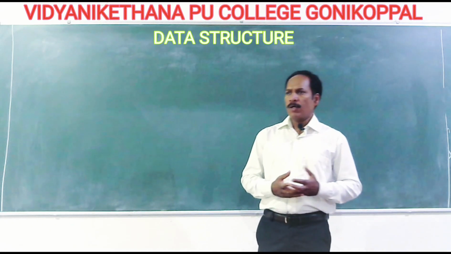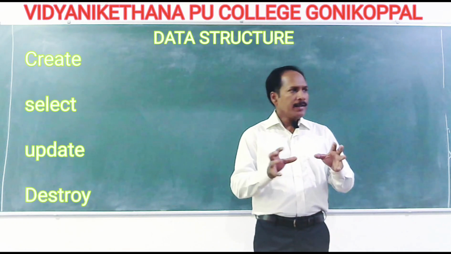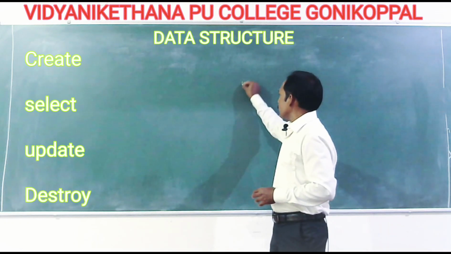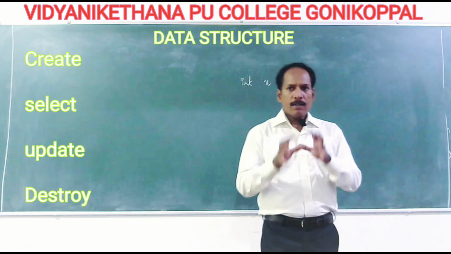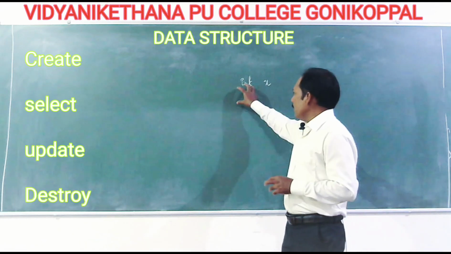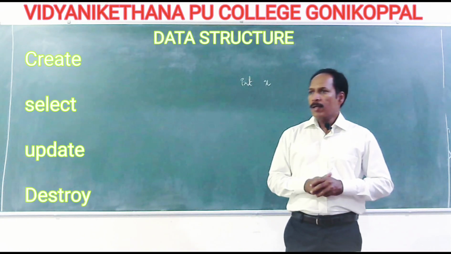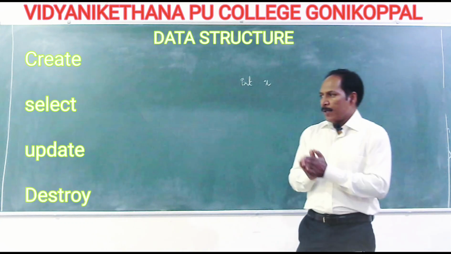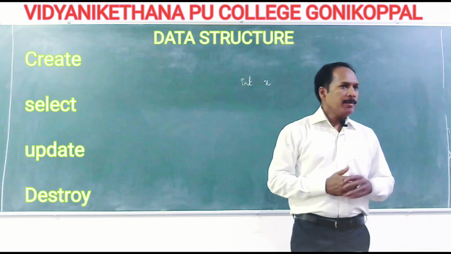What operations can I perform with a primitive data structure? The first one is create. I want to create a primitive data structure, so you can create, for example, integer x. That is an example of creation. You created a memory, and it is integer, so it can store integer values in that memory location. It can perform all arithmetic operations: addition, subtraction, multiplication, and integer modulus and division. So create is an operation on primitive data structures.